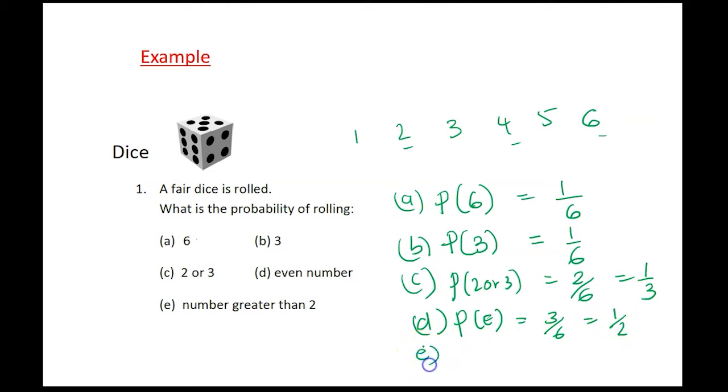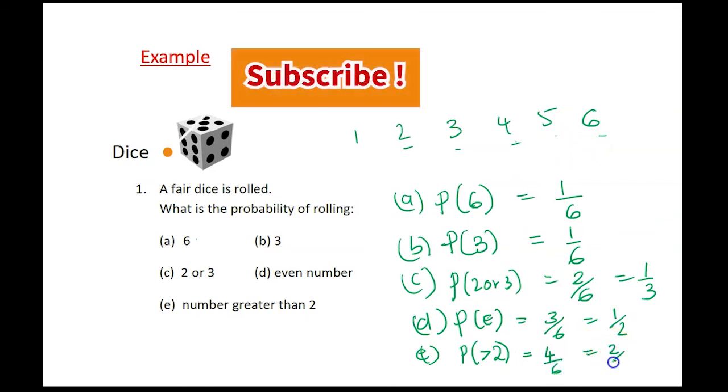And the last one, number greater than 2. So probability the number is greater than 2. Well, I have a 3, 4, 5, 6. There are 4 numbers that are greater than 2. So 4 out of 6, and that is 2/3.